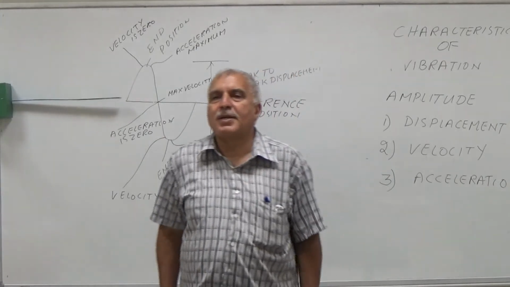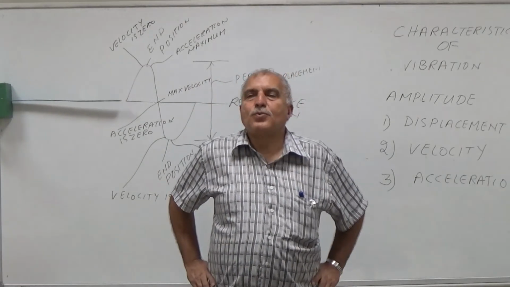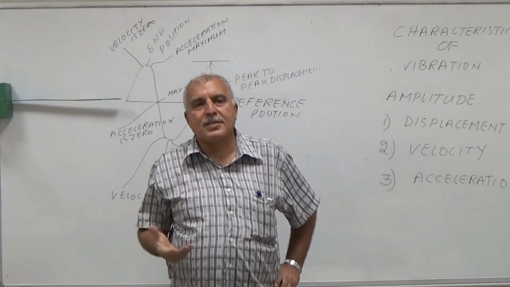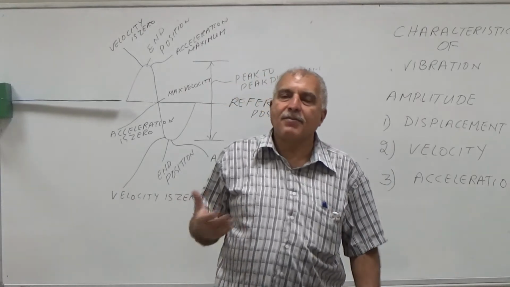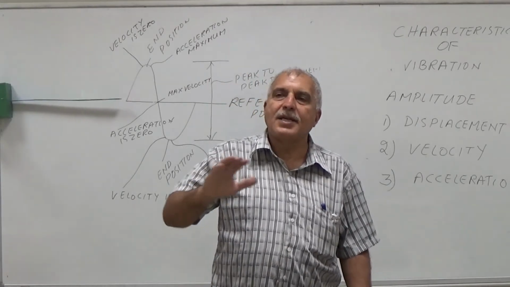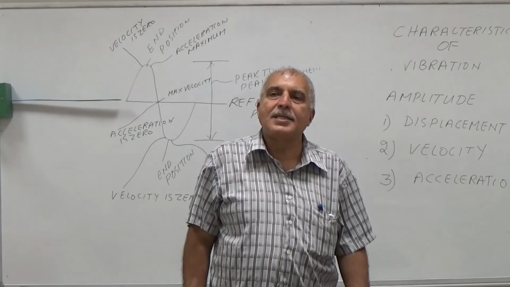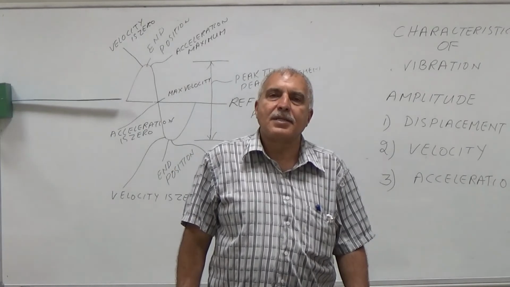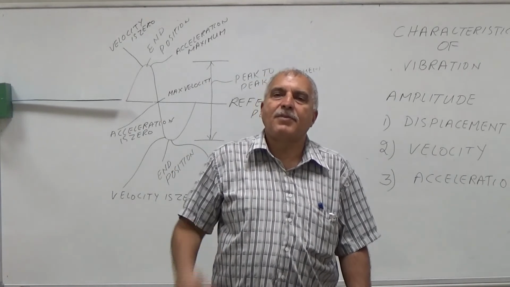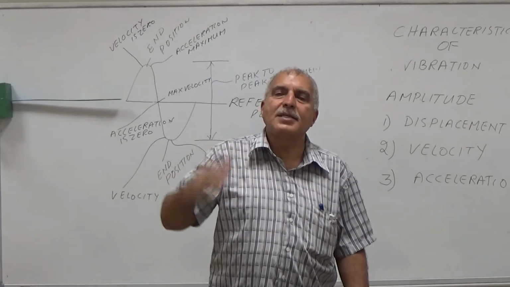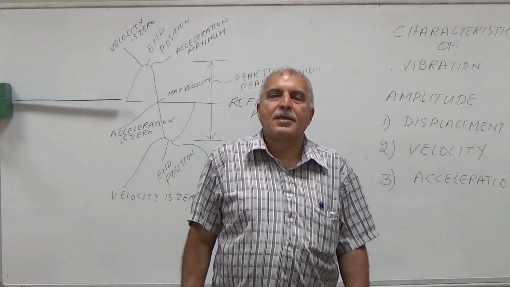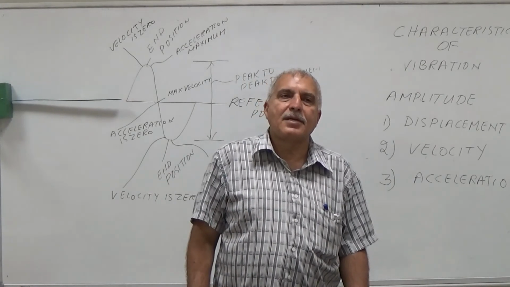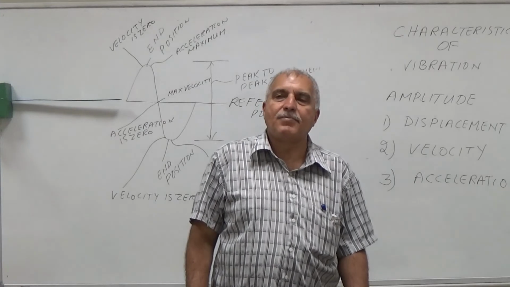What is the number two benefit? The number two benefit is, if we are taking readings after a fixed time, every week, every month, and we see that the vibration reading is changing, vibration amplitude is changing, it means the condition is changing. If amplitude, the amount of vibration, is increasing, it means the condition of the machine is getting bad. The condition of the machine is becoming bad with time.